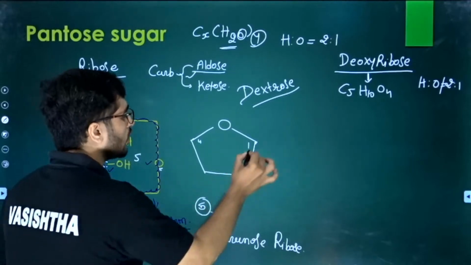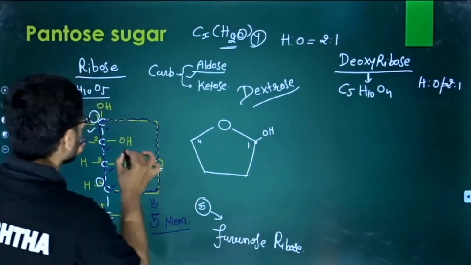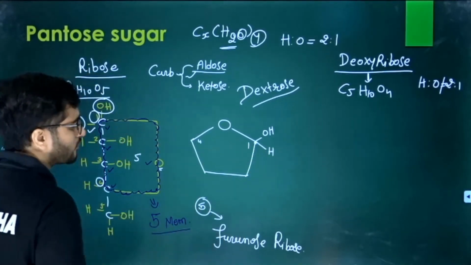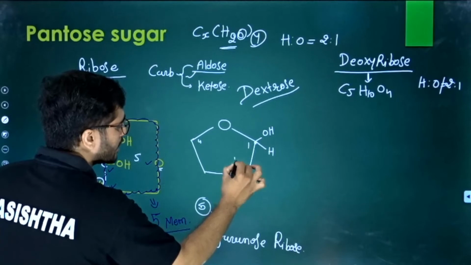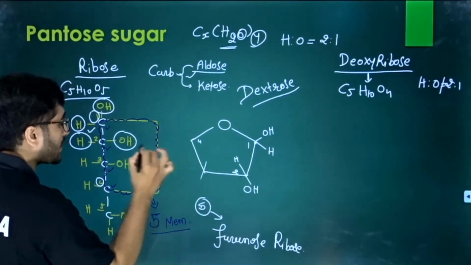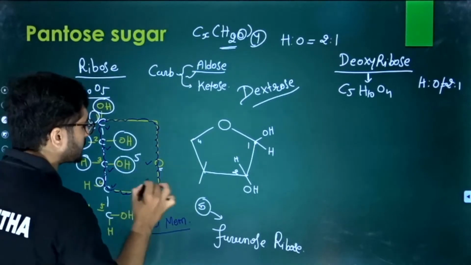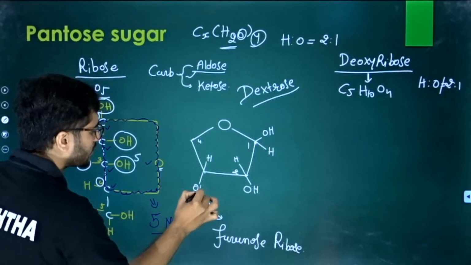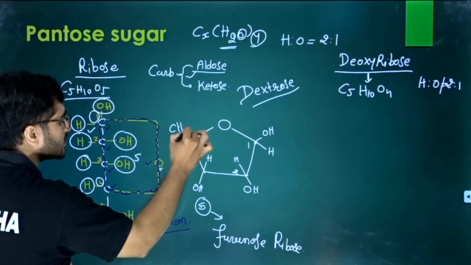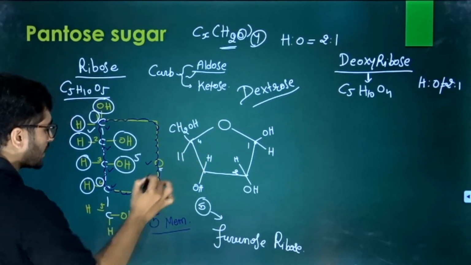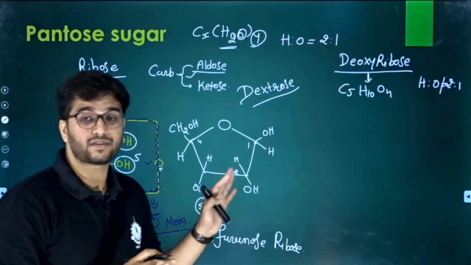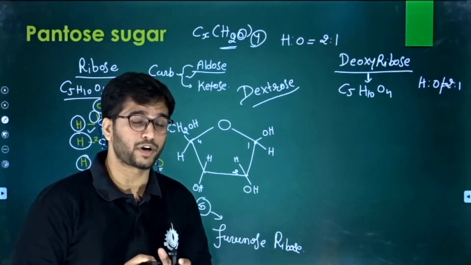Let's put all those here. At the first carbon, what do you see? There is an OH and H. We put them. At the second, we have an H and an OH, so we put them also. We have an H and OH at this place also, so we put them here. And we place H and CH2OH. See, this is the CH2OH, the whole fifth carbon remains outside the ring, so that will be placed at that particular point.